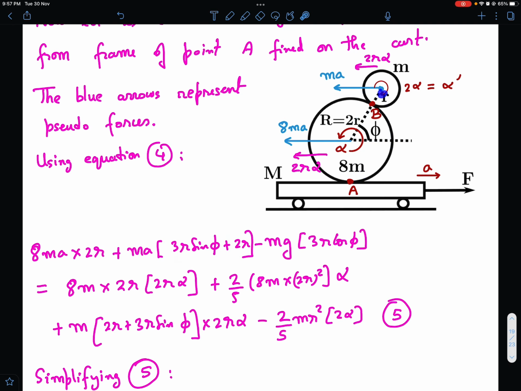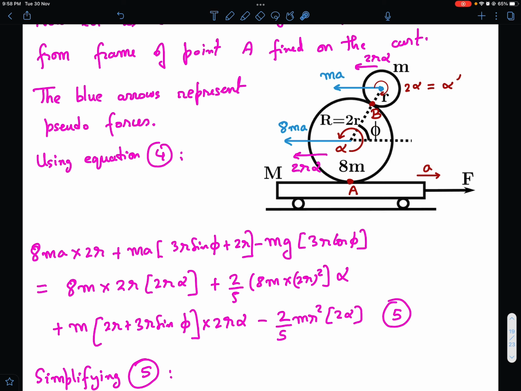Apart from that there will be torque of mg. So what is the perpendicular distance of mg from this? This distance is 3R, so this is 3R cos phi. So minus mg into 3R cos phi, minus sign because it's in the opposite direction. Okay, so this is the torque, and this should be equal to m times RCM cross ACM plus ICM times alpha.